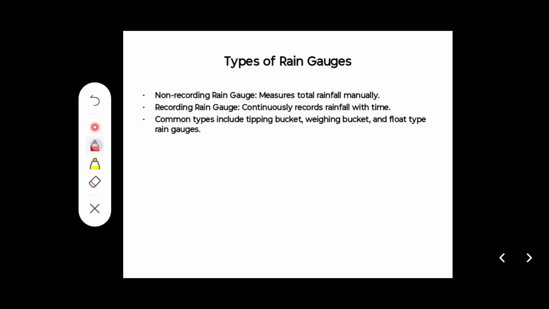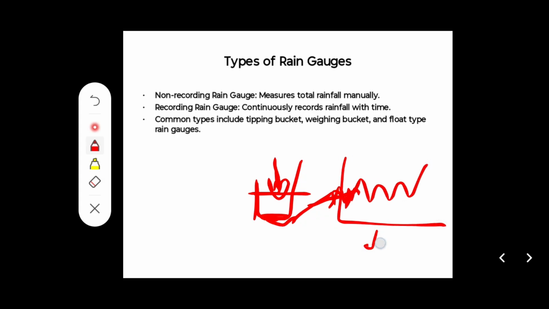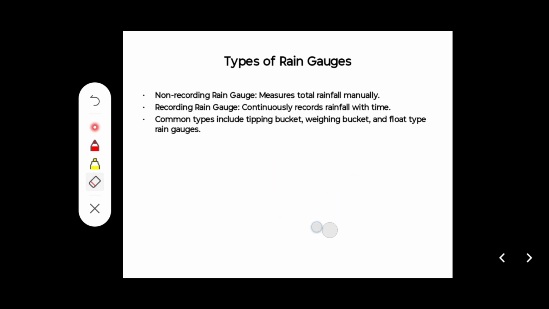And next is the recording type rain gauge. It continuously plots the rainfall against time. Like it has some arrangement: if we have a weighing bucket type, then it has a graph paper. If the weight increases by the rainfall, it continuously tries to create a graph between time and depth. So this type of rain gauge is called the recording type of rain gauge, in which the first one is the tipping bucket type rain gauge.